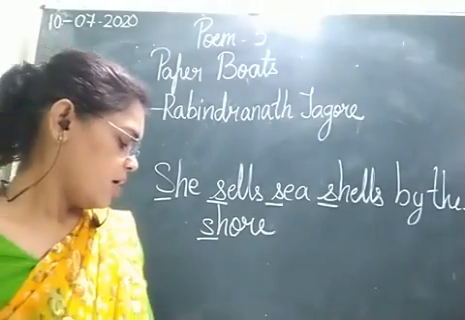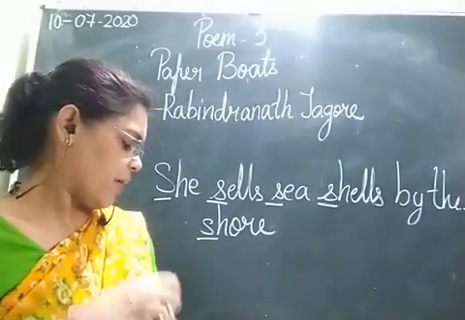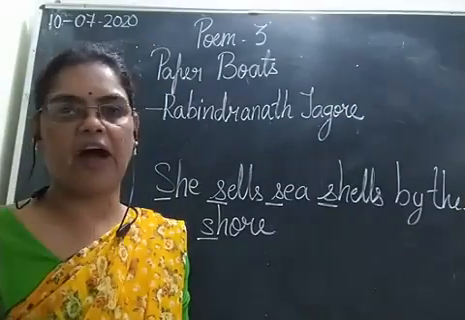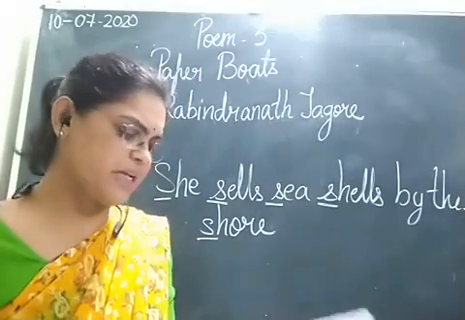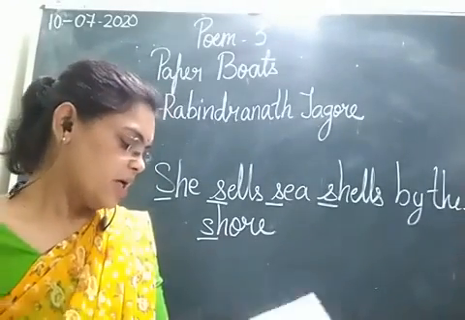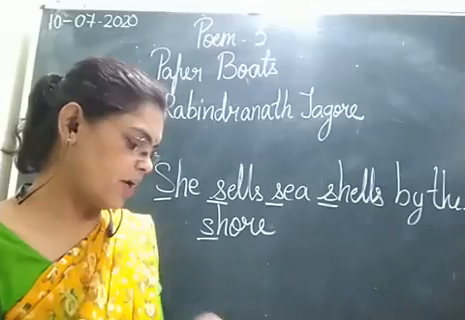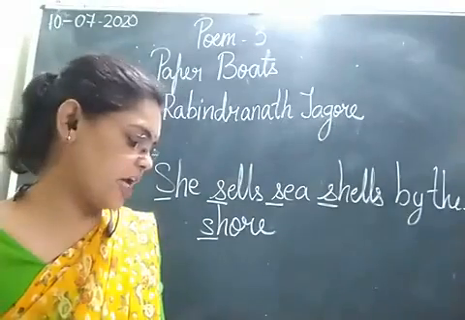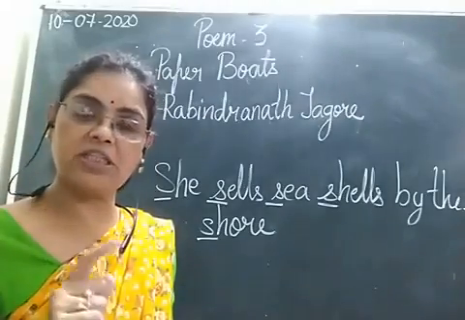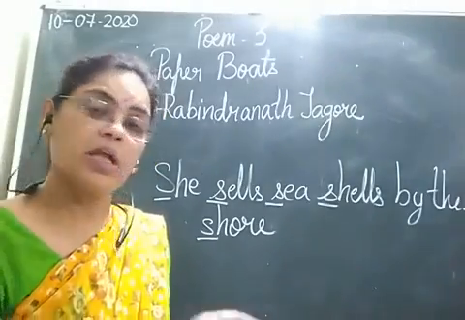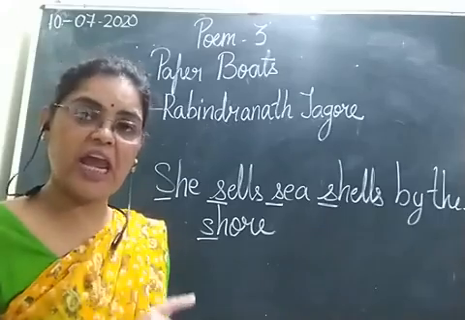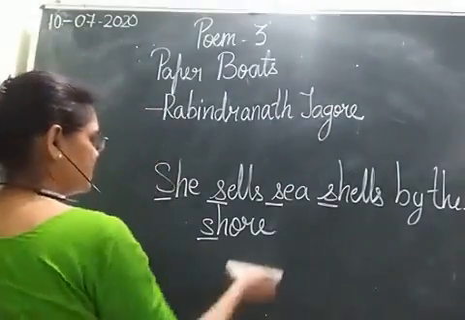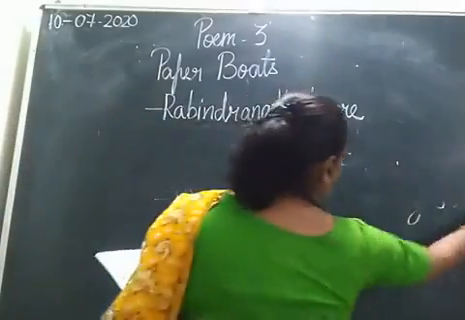Now, find some more such phrases from the poem. From the poem, we need to find some more phrases. Please turn to the poem. Students, in the first line of the poem, you can see: day by day I float my paper boats. This is the first line. So, the first phrase is day by day.